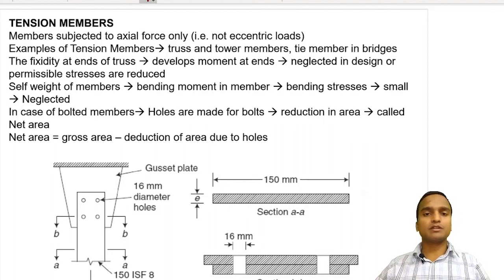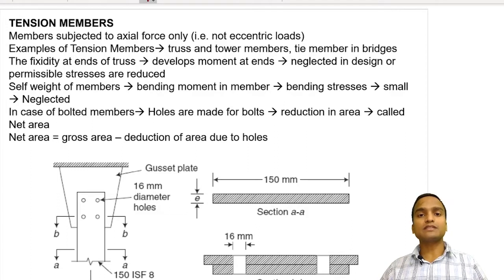Hello and welcome everyone. From this video onwards we will be discussing tension members. In steel structures there are different types of members. Tension member is one kind, and there can be flexural members and compression members. The members are connected by connections, and we have discussed connections in detail and all the properties of steel till now. So now we are taking the simplest of all the members, that is tension members.